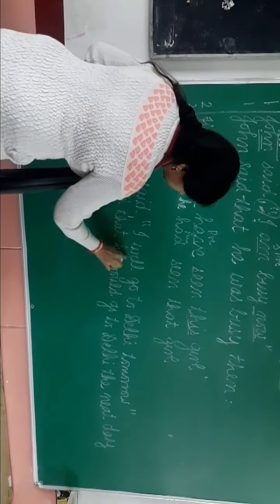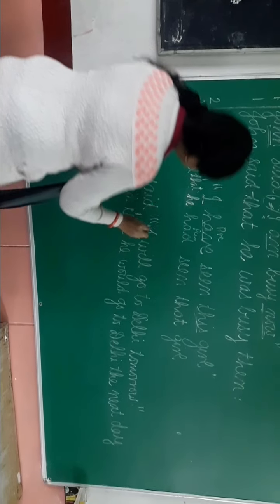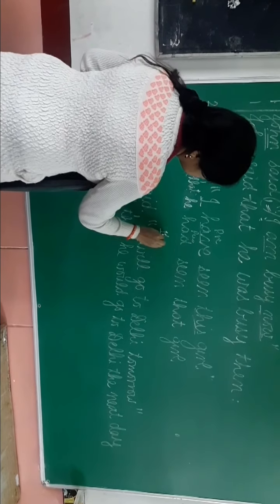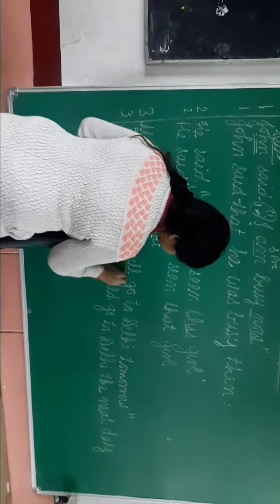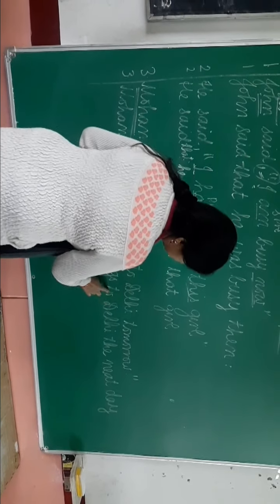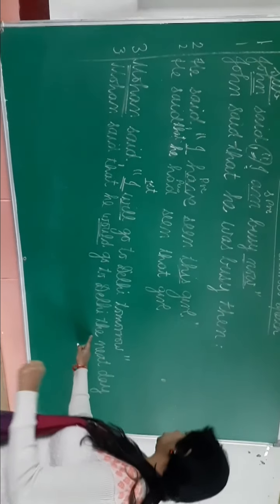Mohan said, I will go to Delhi tomorrow. Mohan said. Same you will copy. You have to of course change this. This is reporting verb. This is reported speech. I is first person pronoun. First person. In that case you have to see the subject. You have to do changes according to subject. So Mohan said that he, will changes into would, would go to Delhi. Tomorrow becomes the next day.